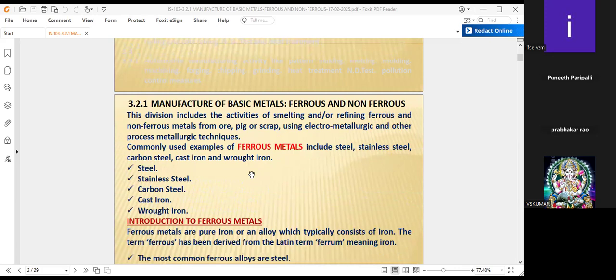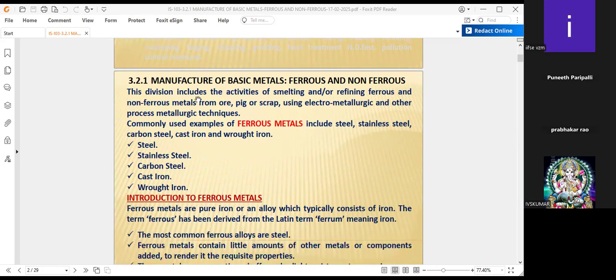Before going to the individual ferrous and non-ferrous metals, we will discuss what ferrous materials are and what non-ferrous materials are. Then we'll go to the individuals.